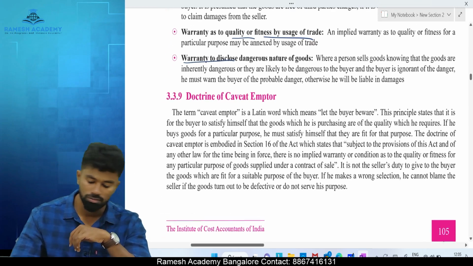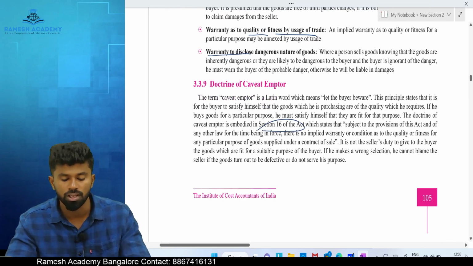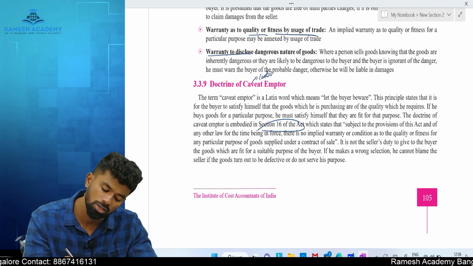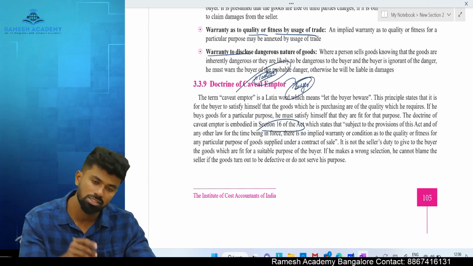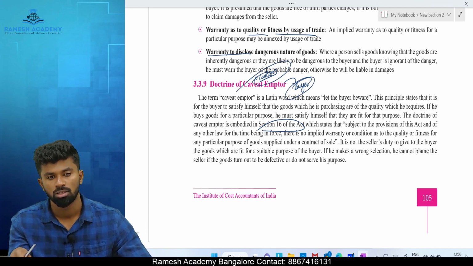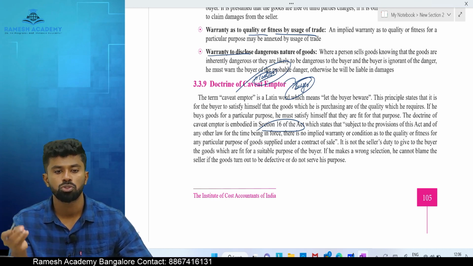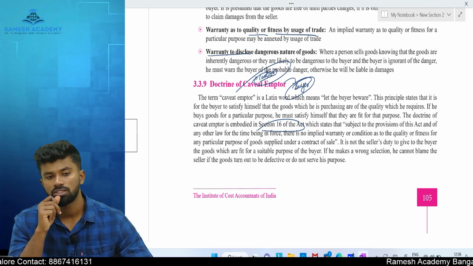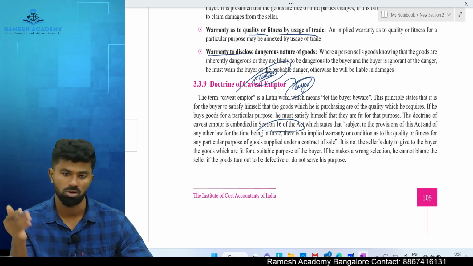Okay, doctrine of caveat emptor, simple. As I said earlier, section 16 deals with what? Doctrine of caveat emptor. Caveat means caution. In legal language, it is a Latin word. Caveat means caution. Emptor means buyer. So the law provides that it is the buyer who should be cautious, careful, or aware. So let the buyer beware. It is a duty. It is the buyer who should make sure that he will be careful enough when he purchases the goods. If he is not careful and purchases the wrong goods, then who will be responsible? The buyer only is responsible, not the seller.